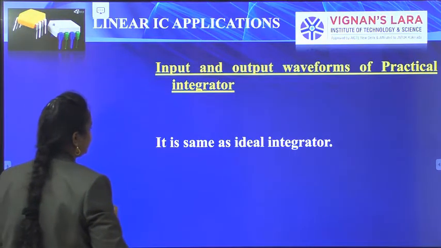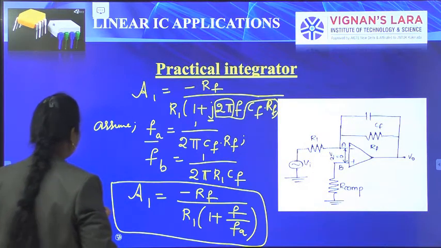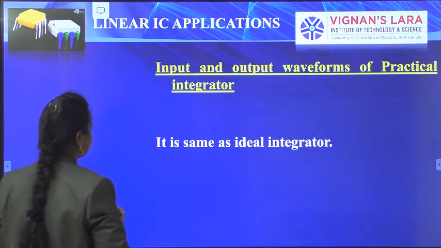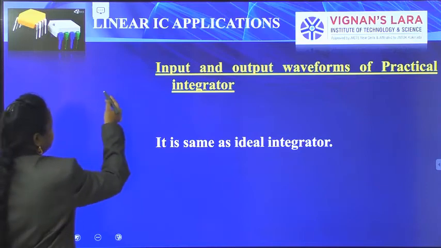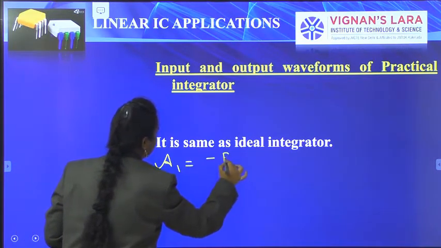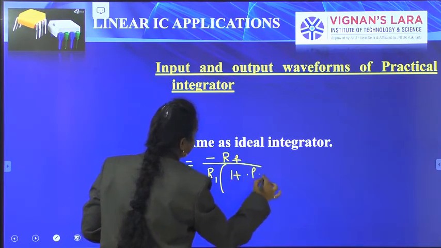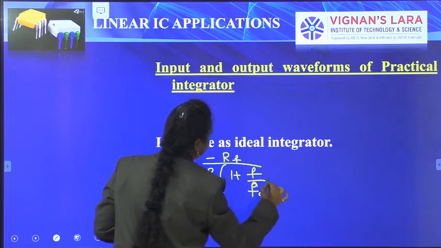So we can write A1 is equals to minus RF by R1 of (1 plus F by FA).